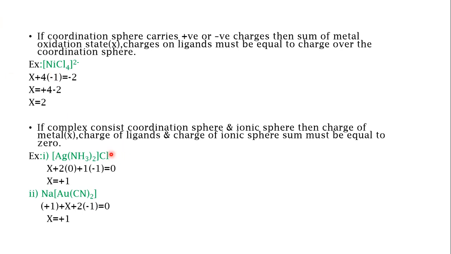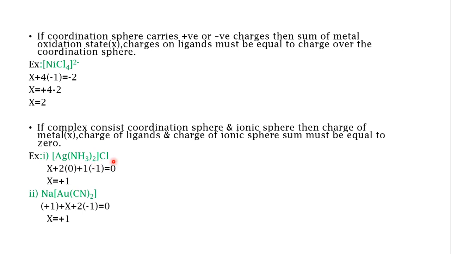Then consider the next example. If the coordination complex consists of a coordination sphere and an ionic sphere, then the charge of the metal, the charges of the ligands and the charge of the ionic sphere sum must be equal to 0. Till now we have considered only the coordination sphere, with or without a charge, but here you have a coordination sphere and an ionic sphere, such as the Cl here and the Na in another example. Consider [Ag(NH3)2]Cl, with a chloride outside the coordination sphere.